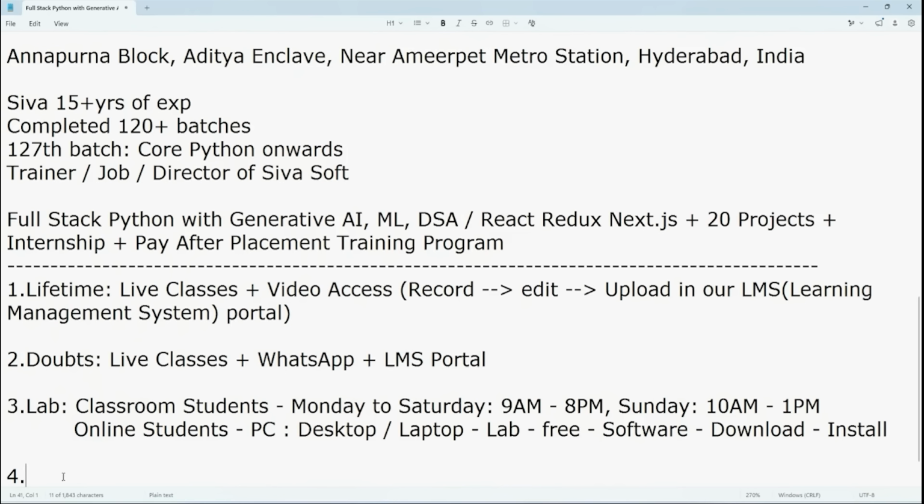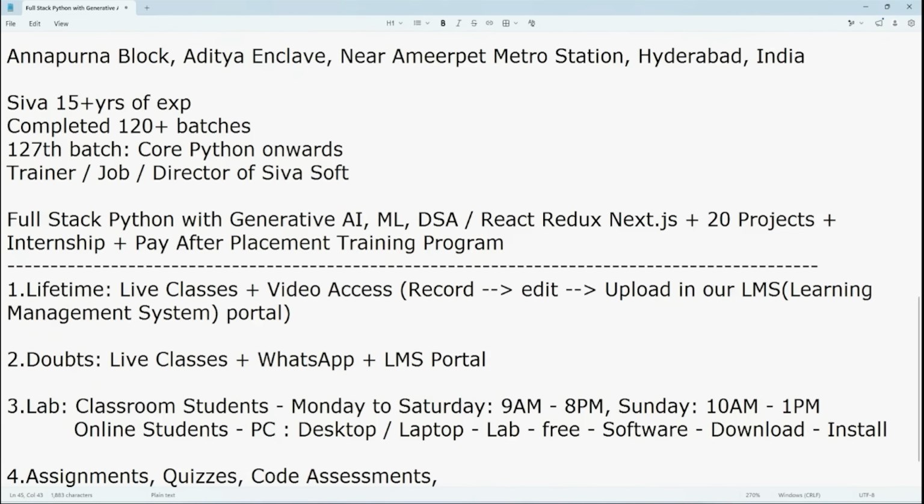And next, in SIVASOFT, it is not only attending live classes and watching videos. Along with this, you need to do the assignments. You will also have module-wise quizzes. And next, code assessments. Code assessments means at the time of interviews, they will ask you to write some code. Let's say, generate a token, JWT, JSON Web Token. Write some code based on authentication and authorization. Or just write some code on CRUD operations. Is it clear? They are going to give some tasks like that, and you need to write the code. Okay. Those code assessments also we are going to cover.